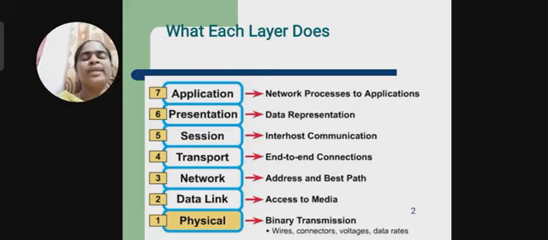If you take the case of the physical layer, binary transmission is there. The next one is accessing the media: the data link layer is used to access the media. The network layer is used to specify the address of the source and destination computer. In the transport layer, we establish the end-to-end connection. The session layer is used to communicate between hosts. The presentation layer is to represent the data. And finally, the application layer provides network processes to applications.